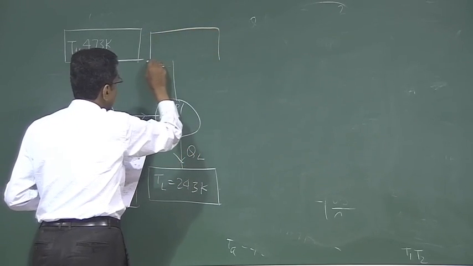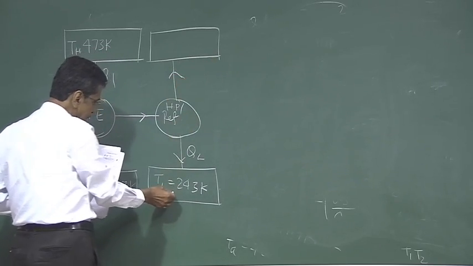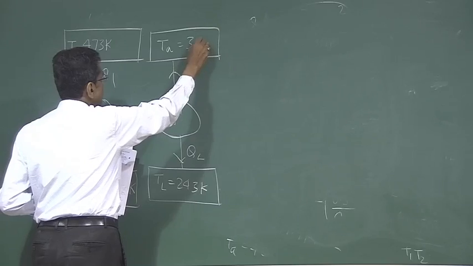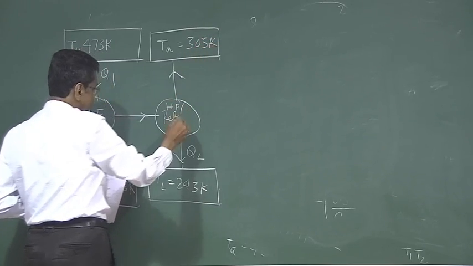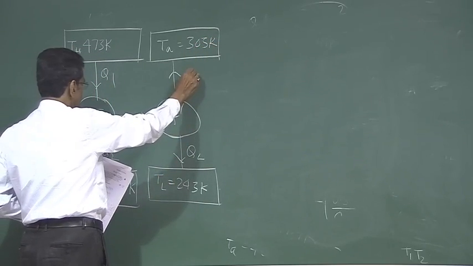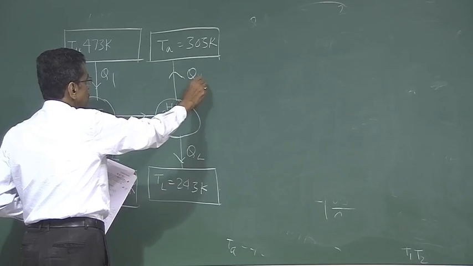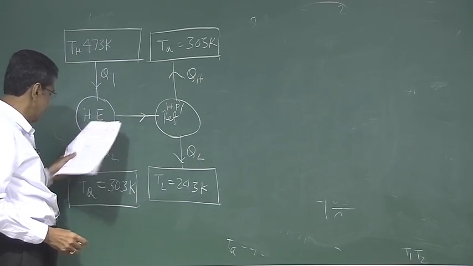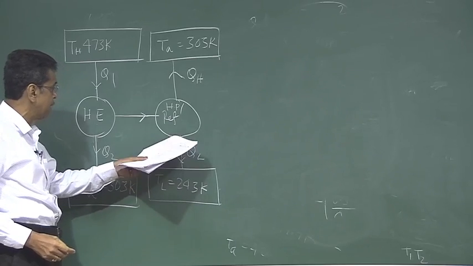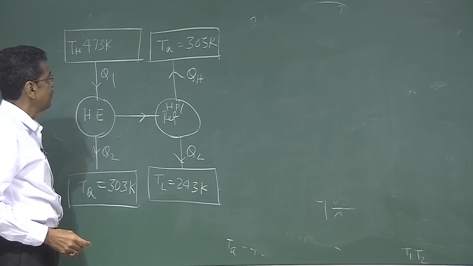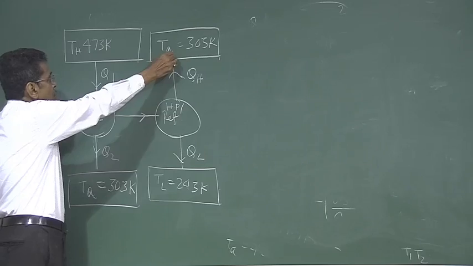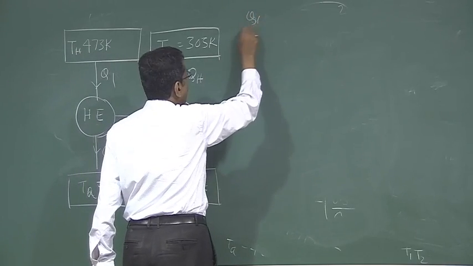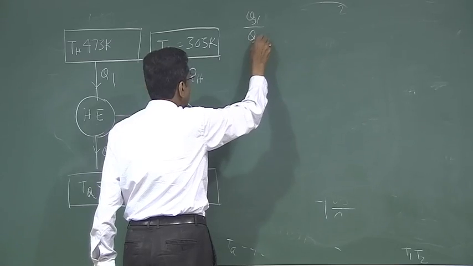It takes QL and gives it to the ambient temperature. The ambient here is the sink. It pumps heat from the low temperature and gives it to the ambient temperature, which is 303 K. And this heat you consider as QH. So Q1 and Q2 are the heat taken in and given out by the heat engine, and QL and QH are the heat taken in and given out by the refrigerator, where it acts as a heat pump. Now our problem is that we have to find Q1 by QL.